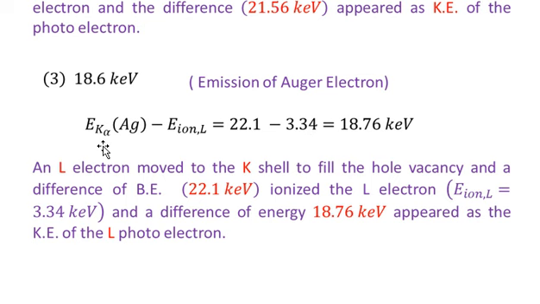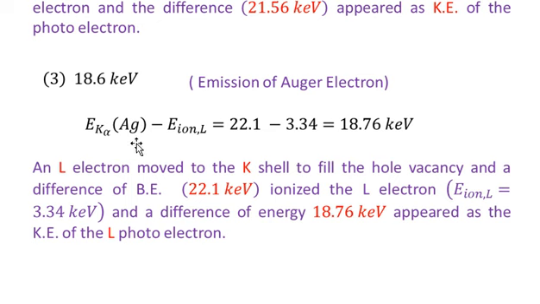So when this K alpha radiation encountered the L electron of the L shell, this L electron is ionized, and the difference of the energy between them, that is the difference of 22.1 and 3.34 kilo electron volt, will appear as 18.76 kilo electron volt as the kinetic energy of that electron. And of course, we have removed the L electron. One electron from the L shell moved to fill the vacancy of the K electron, and K alpha light is generated. That K alpha light ionized another L electron.